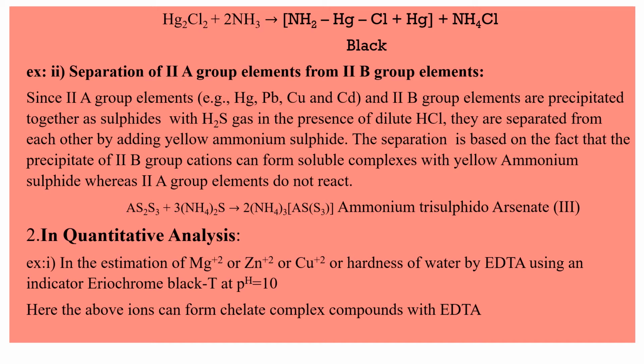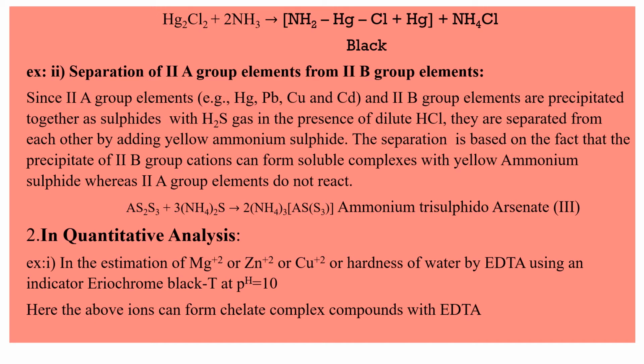Okay, and second example given here, separation of second A group elements from second B group elements. Students, here second group elements, for example Hg, Pb, Cu and Cd, and also second B group elements, when they are treated with hydrogen sulfide in the presence of dilute HCl, they are precipitated as sulfides.